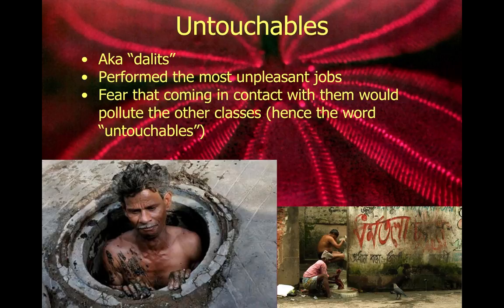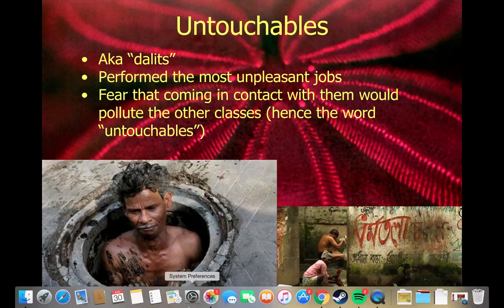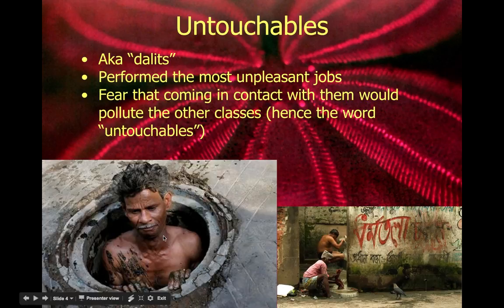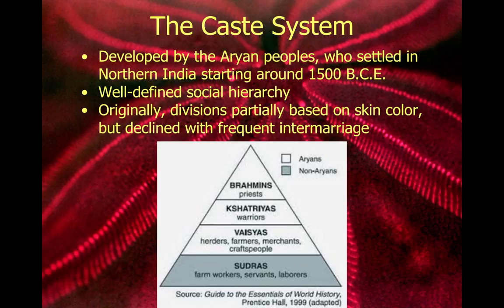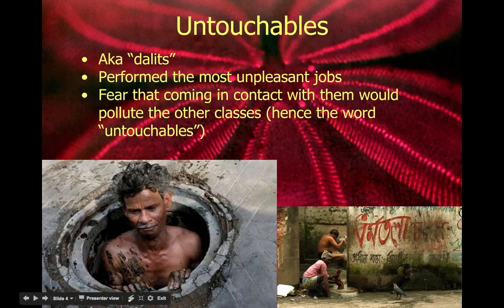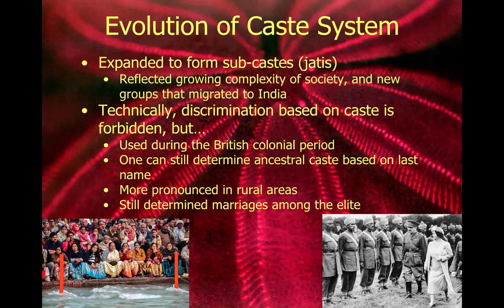And they were seen as untouchable partly because of the jobs that they performed. They performed some of the most unpleasant jobs in society. So they would do things like dispose of dead bodies and clean sewer systems. We see an image of a modern Dalit here doing just that. They were called untouchables because their work was considered so dirty that coming in contact with them would supposedly pollute members of the other classes. So again, as you can see in this graphic in the previous slide, they are not even included in the social hierarchy because they are seen as, like the word defines them as, untouchable.